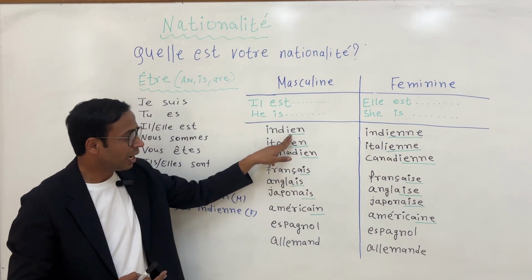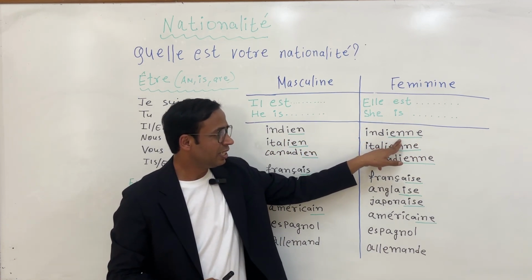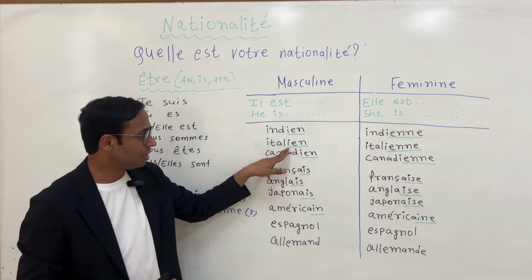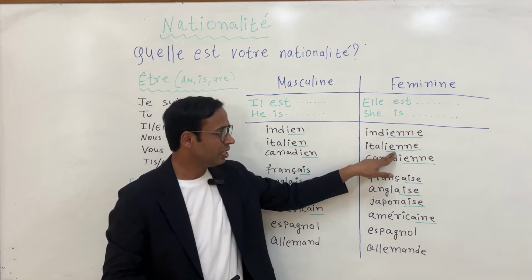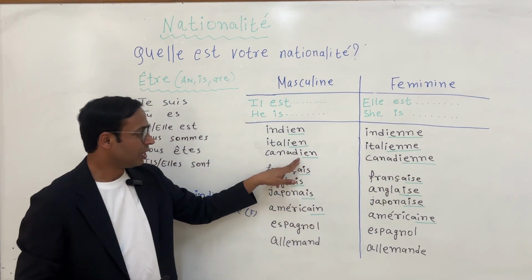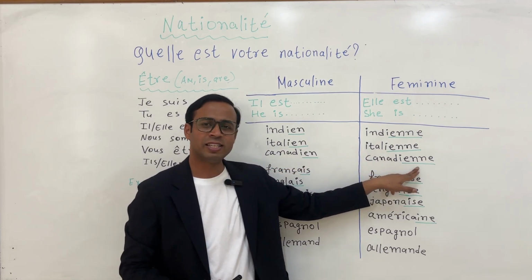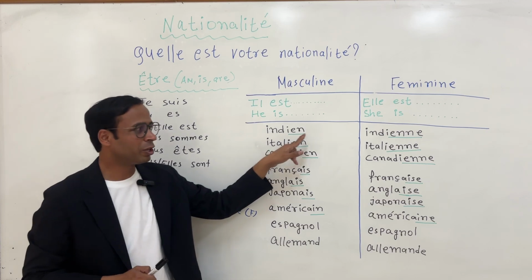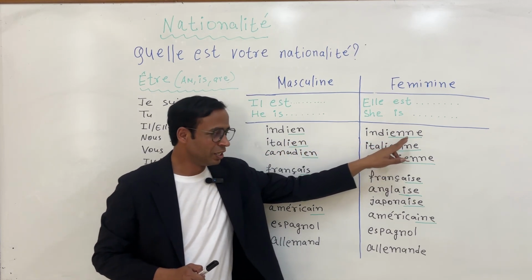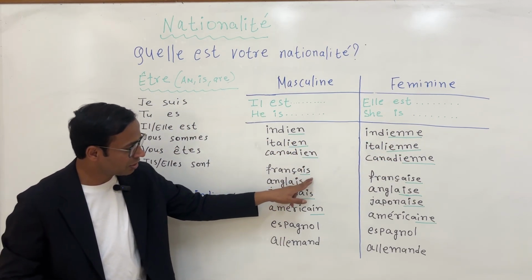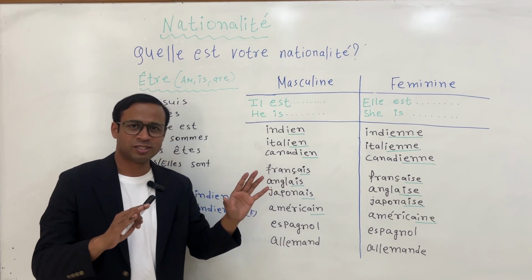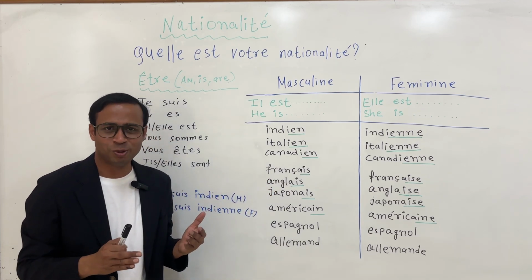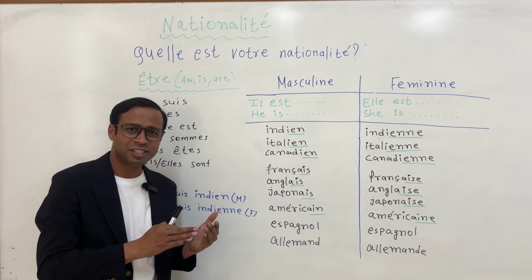You see, IEN becomes IENNE. Same thing here, IEN becomes IENNE. Here, IEN becomes IENNE. So this is a general rule. If you know this, you can make this one also. That is why I have underlined these in green. So these are the rules, and this will help you make masculine nationality into feminine.